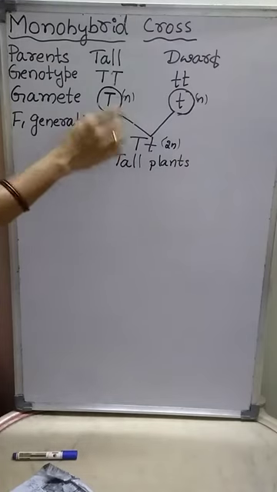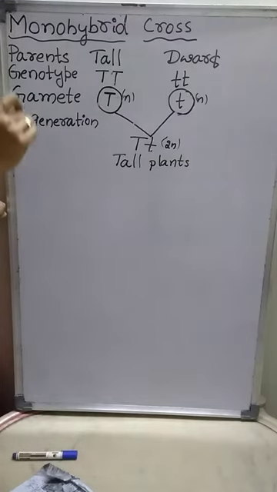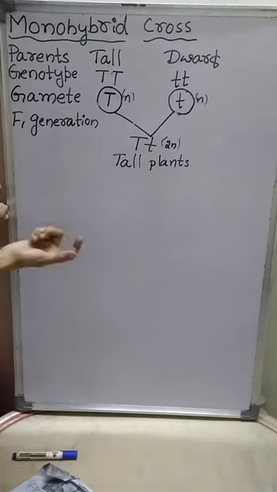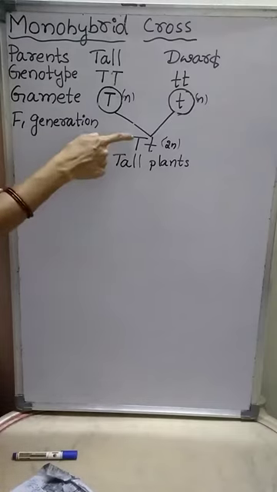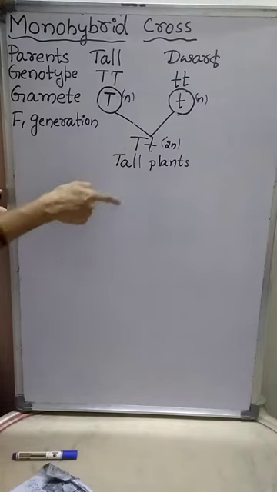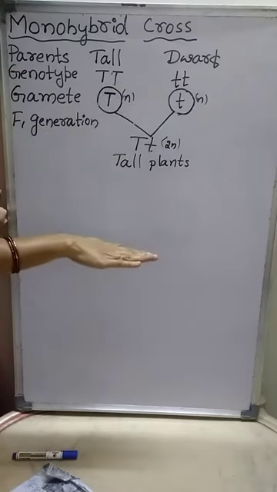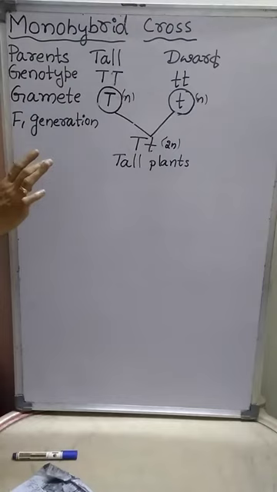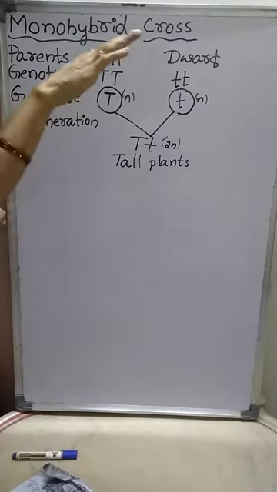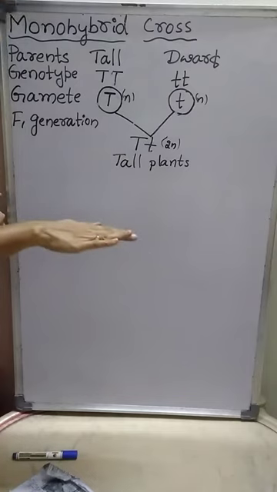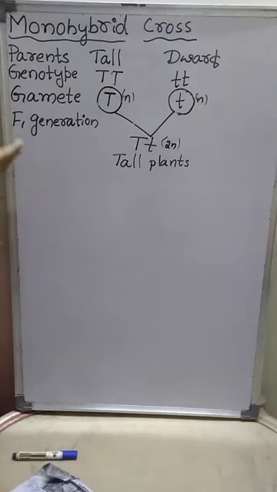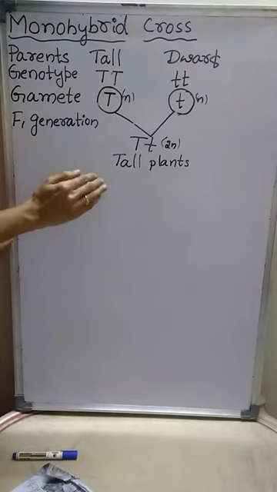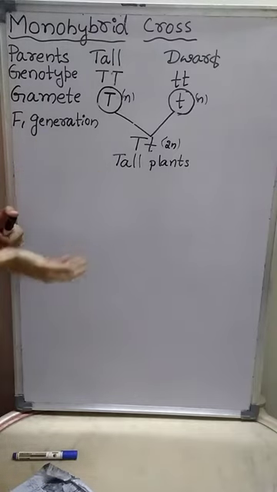Dominant gene means a gene which expresses itself by suppressing the expression of the recessive gene, or by suppressing the expression of its contrasting allele.